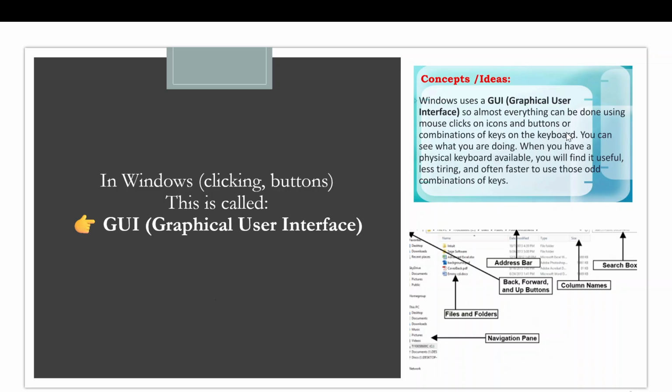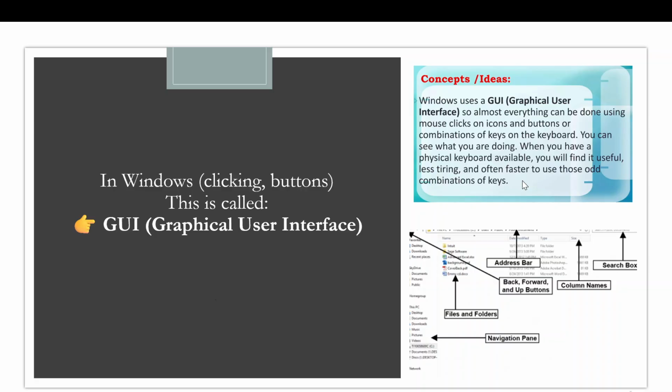I will give you 2 minutes to read this paragraph here so that you can understand more what is GUI. Read this paragraph and let me know in the chat box if you are done. Okay, I will just read it for you. In Windows, we use GUI, graphical user interface. Almost everything can be done using mouse clicks on icons, buttons, or combinations of keys on the keyboard.